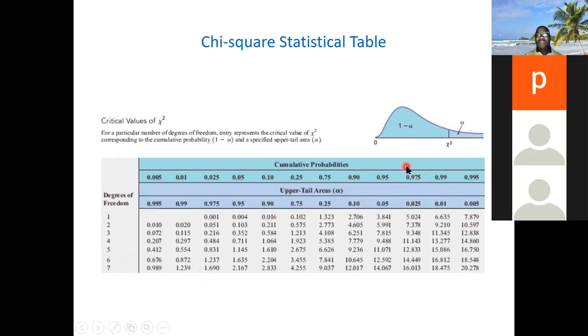For example, for degree of freedom of 1, for a 95% confidence level, if you remove 95, it remains 5%. Yes, 3.84, 95, 5.